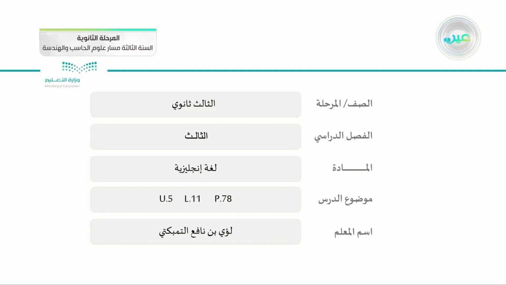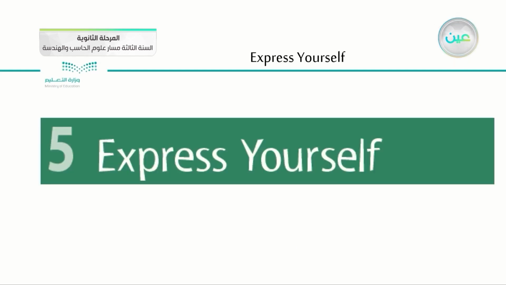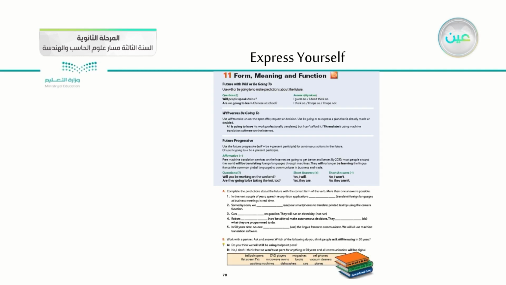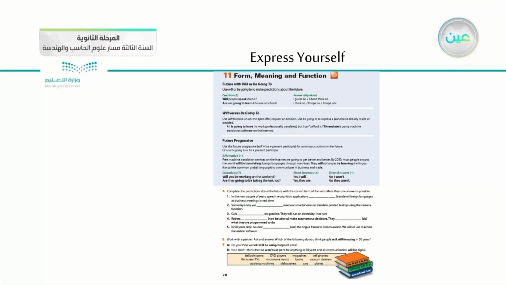Inshallah, today we are going to cover Unit 5, Lesson 11, page 78. Let's go over the unit, which is Unit 5, Express Yourself. As you see here, guys, we have form, meaning, function, which is 11. Inshallah, we are going to cover different topics in this lesson: future with going to and will, and then will versus be going to, and then future progressive, and of course we'll have other topics.